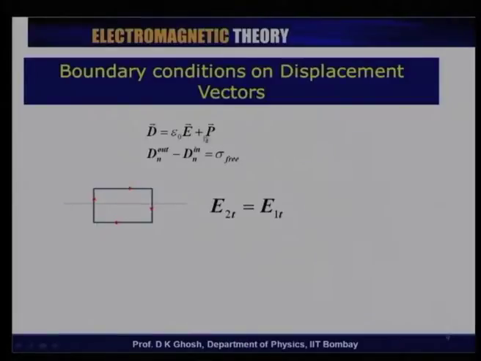Now look at this: we had said that D is equal to epsilon 0 E plus P, and so you can convert the boundary condition that we did for E into a boundary condition on D. That gives me D normal component out minus D normal component in is the free charge density, the surface charge density of the free carriers.